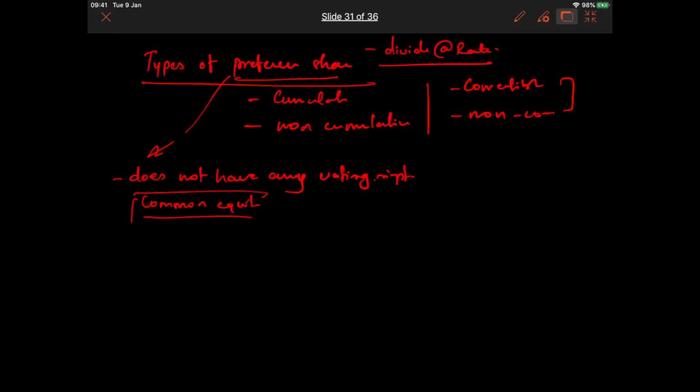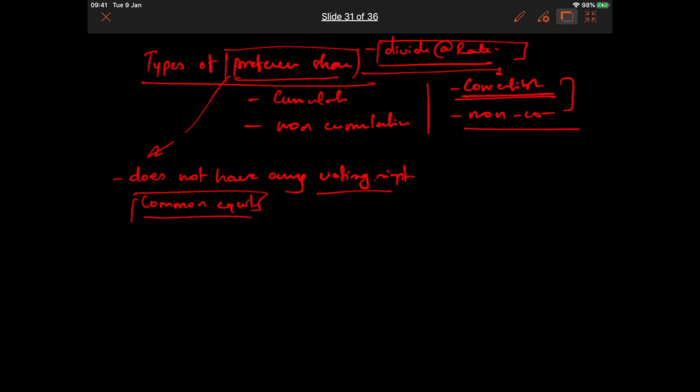Then there are also another parts regarding voting rights, but this is just a general difference between preference share and common equity. So we have seen two differences, that dividend is paid at a certain fixed rate, and a preference shareholder does not have any voting right. Okay, so it may happen that you don't want to go into this particular scheme of things to receive dividend at certain rate and to have no voting right. In that case you will have an option of convertible or non-convertible preference share.